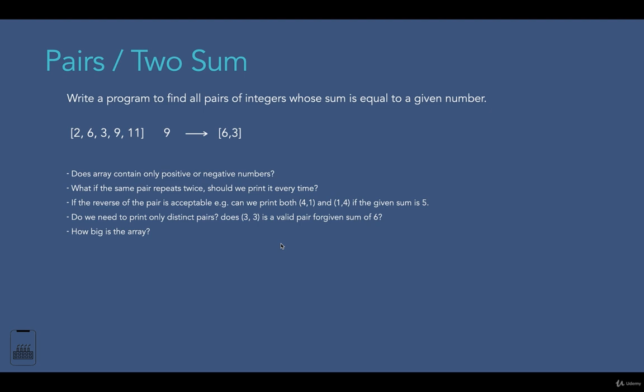Such kinds of questions demonstrate that you have understood the problem very well. Many programmers are afraid to ask questions. Instead, they like to assume. But during a coding interview, it's always better to ask questions. First, it shows that you have not memorized the answer, and second, it demonstrates that you have the ability to think through a problem, which is a very important quality of any professional programmer. So that's enough talk about the interview process. Let's go back to our question.